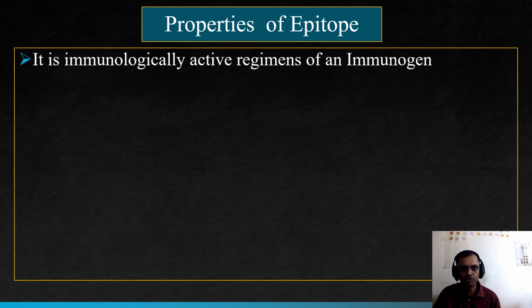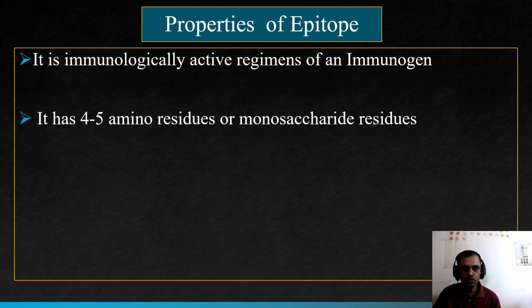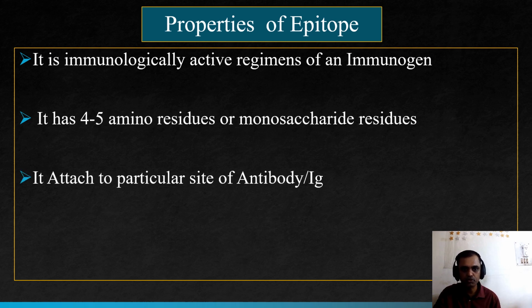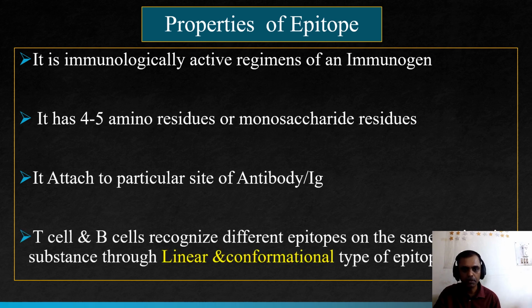Properties of epitopes. It is an immunologically active region of immunogens. It has 4 to 5 amino acid residues or monosaccharide residues. It attaches to a particular site of the antibody or immunoglobulin. T cells and B cells recognize different epitopes on the same antigen through linear and conformational types of epitope. We'll study what is meant by linear epitope and conformational epitope.